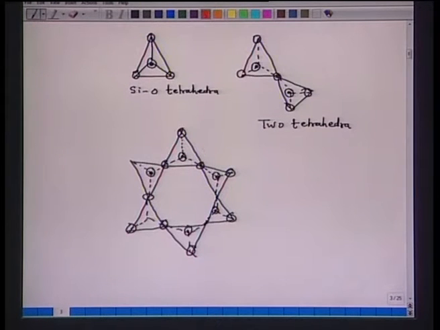Now in 3 dimensions this will go further this way, and further be joined by another vertex. So, this is how a silica structure looks in a 3 dimensional network.